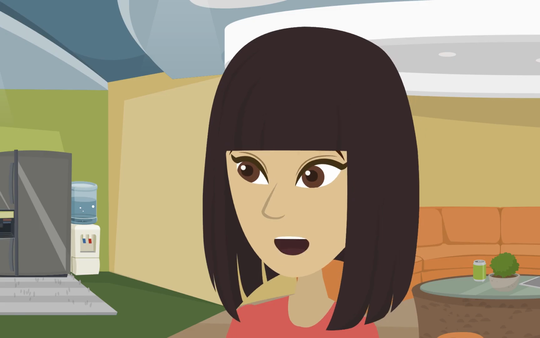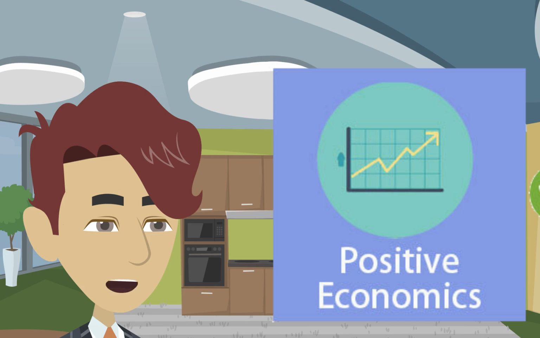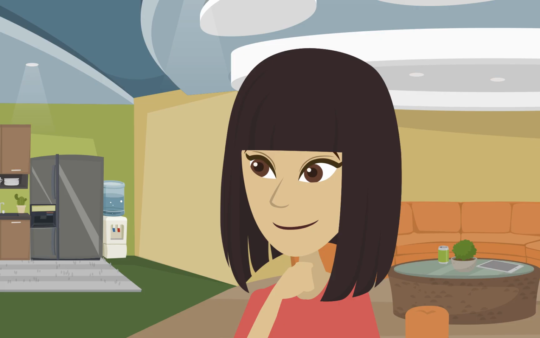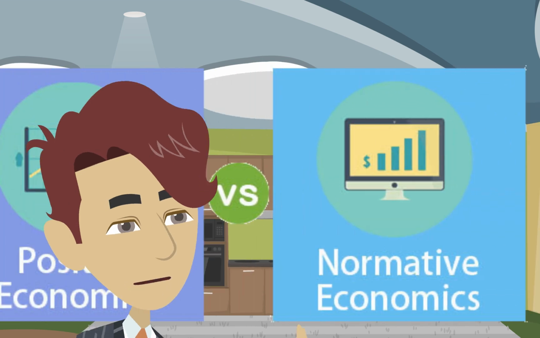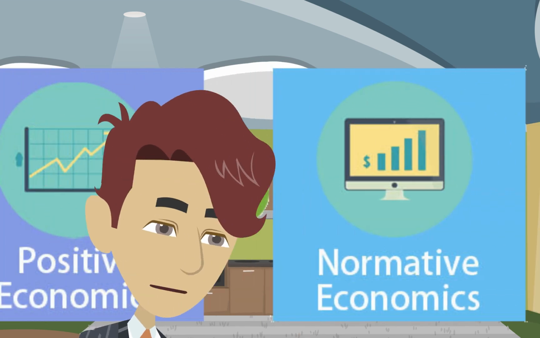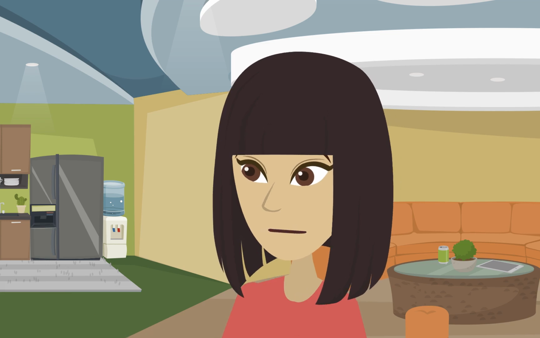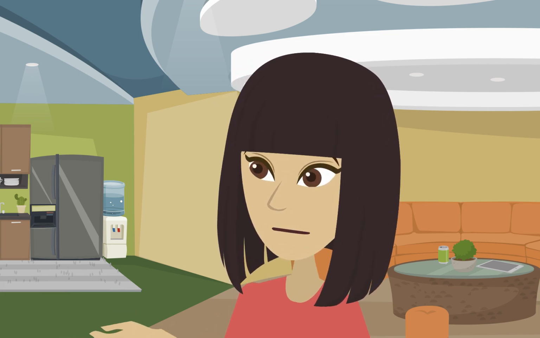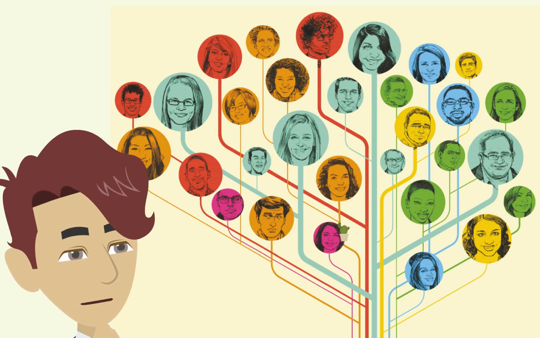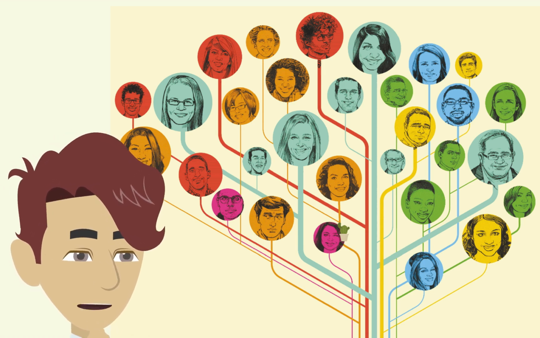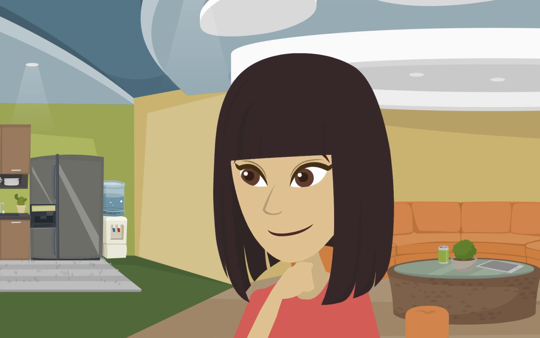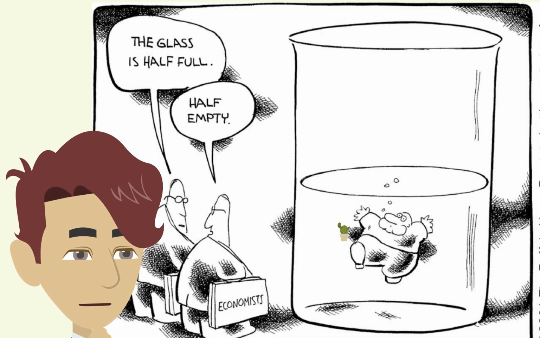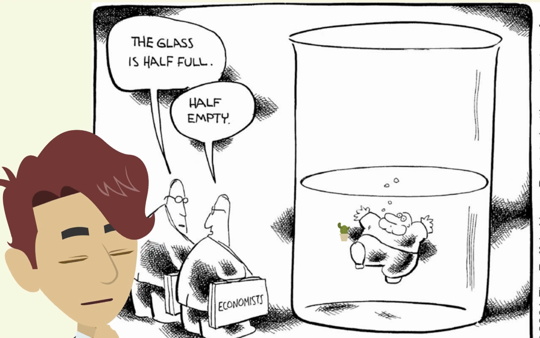What do you mean by positive theories? Positive theories are scientific theories that try to explain how the world actually works, as opposed to normative theories that focus on how the world should work. I see. So economists can have different views on the underlying economic theories? Exactly. Economics is a young science, and there's still a lot to be learned. Economists may have different hunches about the validity of alternative theories, or the size of important parameters.